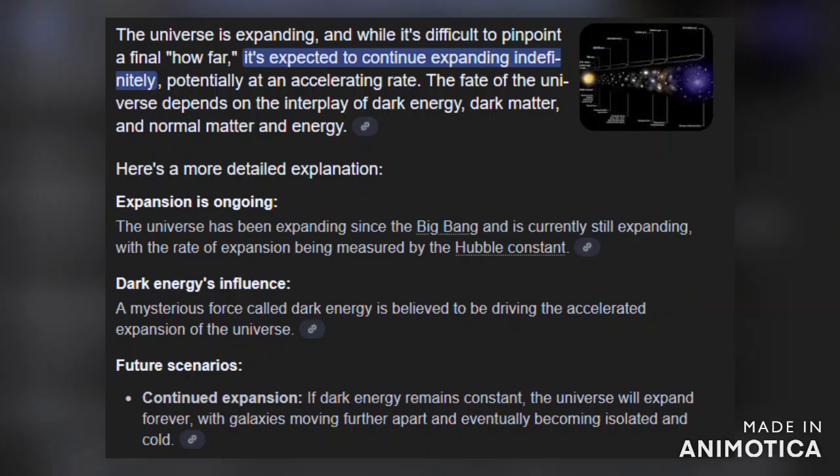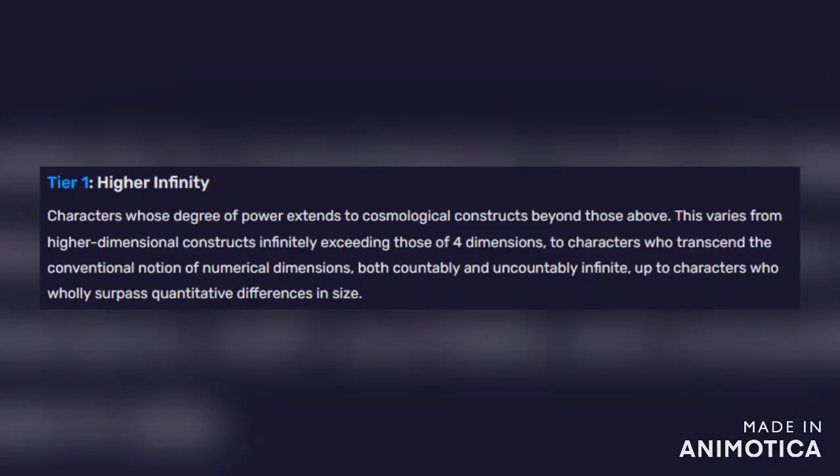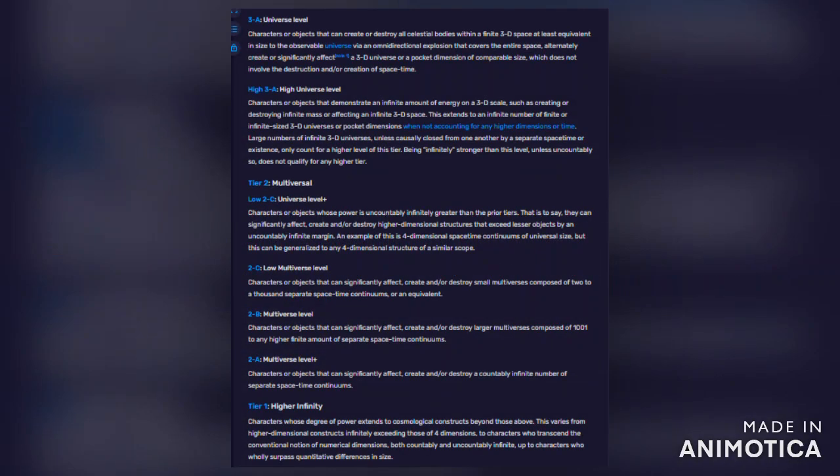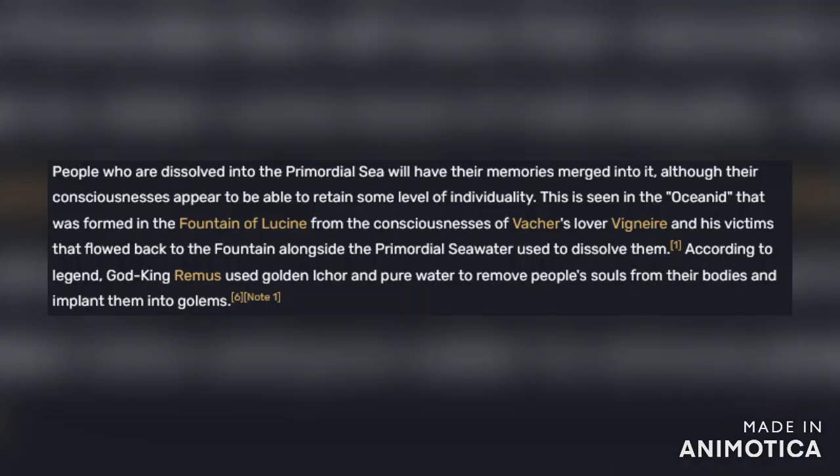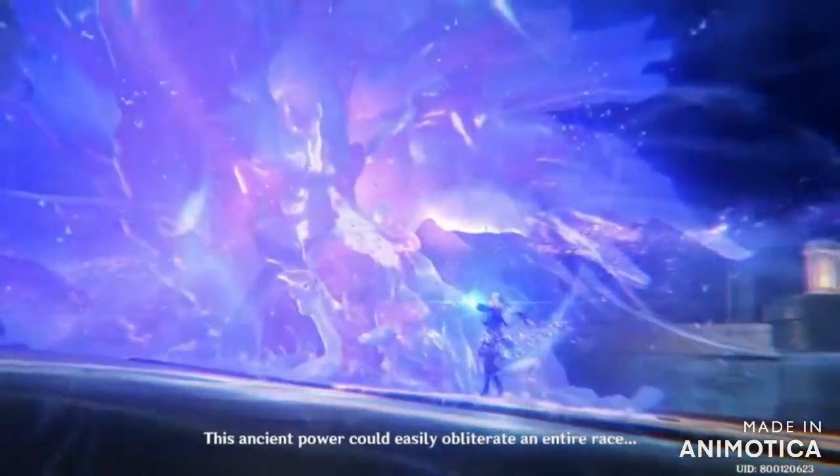Even though universes aren't infinite in size, they will expand outward to infinity. So creating an ever-expanding universe is an argument for infinite AP. In Skirk's inner realm, it is shown to be the size of a universe. The Primordial Sea is a massive collection of multiple consciousness, and is represented through the element of hydro.